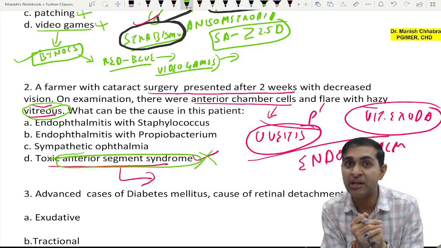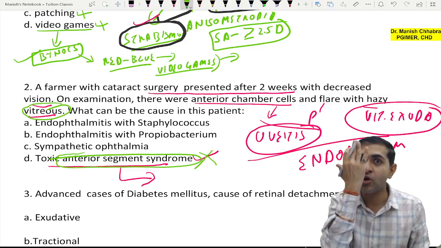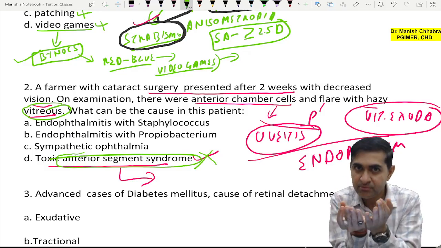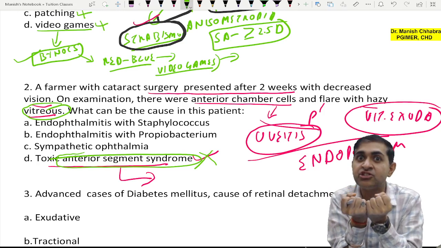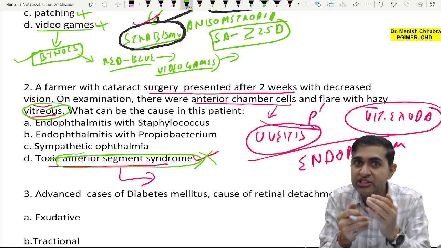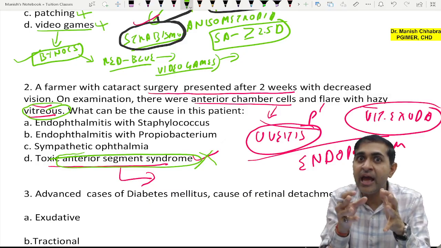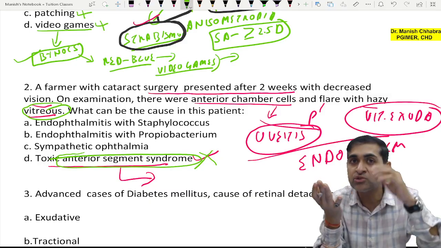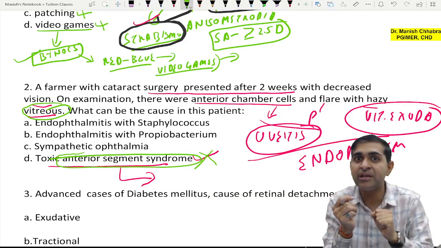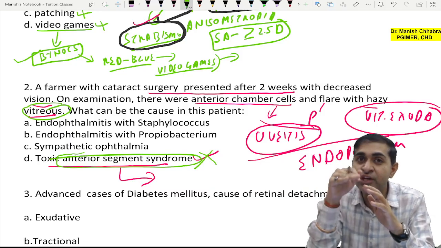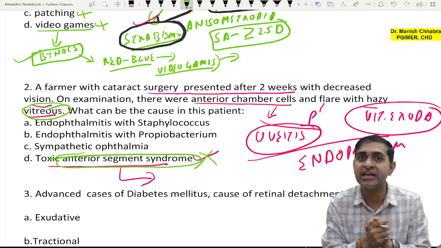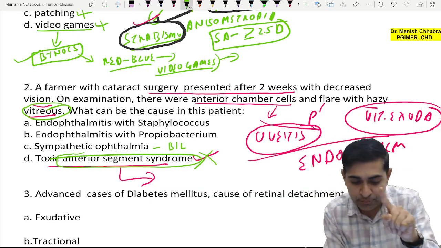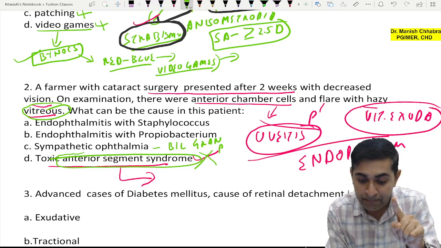Now, sympathetic ophthalmitis. When there is penetrating trauma, there is damage to the ciliary body. The ciliary body pigment, which is retinal S antigen, is released into the blood. It will incite an inflammatory response, and there will be inflammation of the traumatic eye and also inflammation of the normal eye, because the antibodies will make their way through the blood uveal barrier of the other eye as well. So sympathetic ophthalmitis is bilateral non-suppurative granulomatous panuveitis.